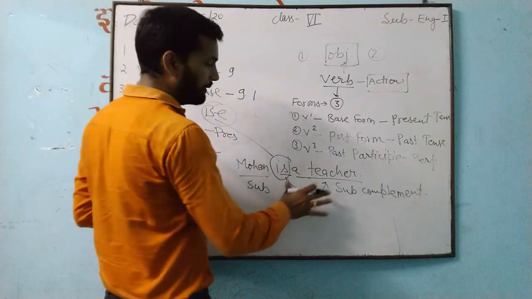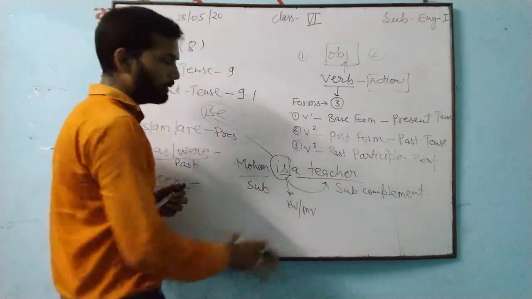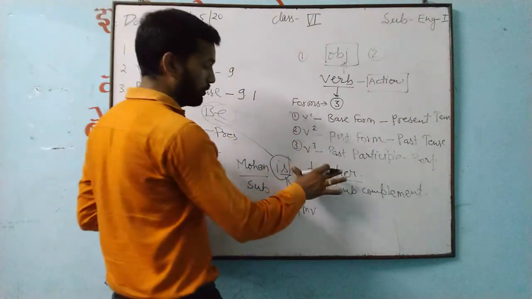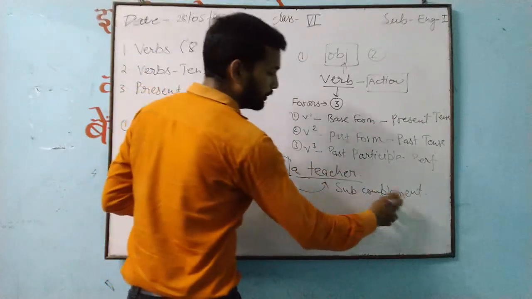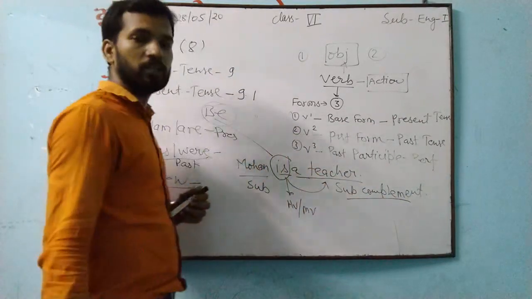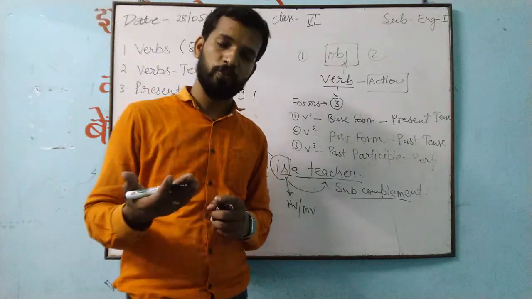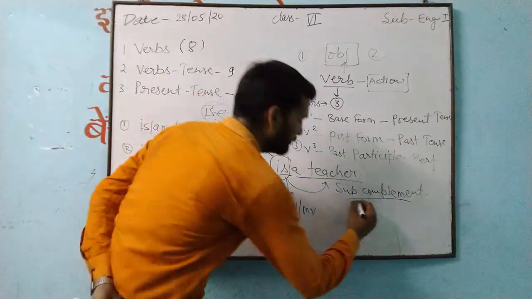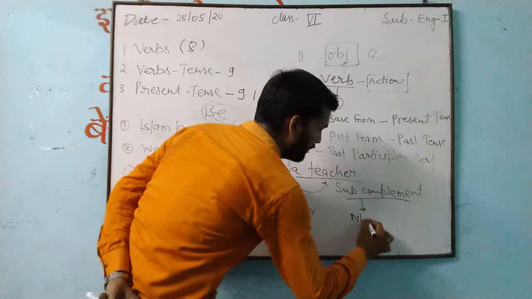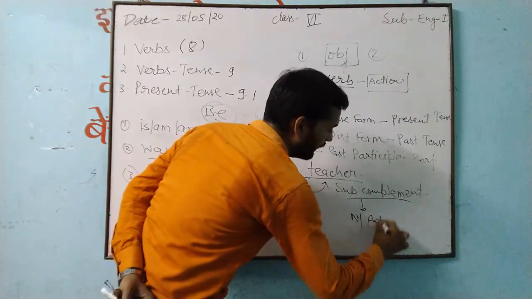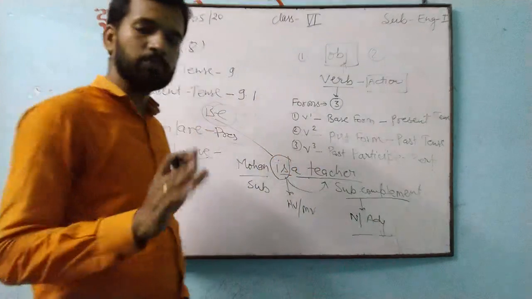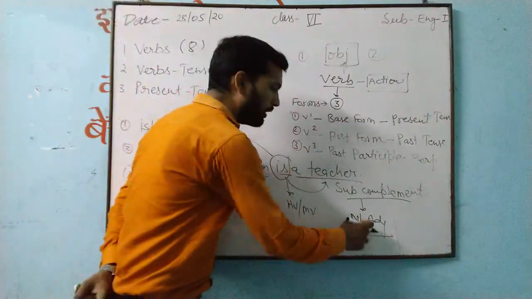No action word is given. So that particular word or group of words will be known as subject complement. Now the question comes here: subject complement can be which parts of speech? Subject complement will be only a noun or an adjective.